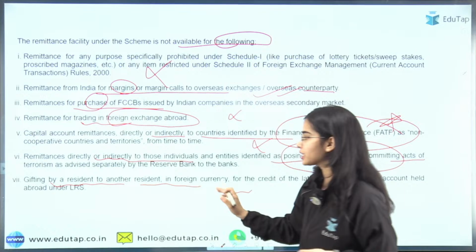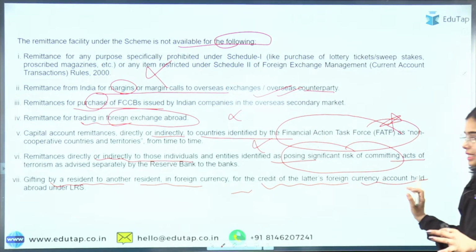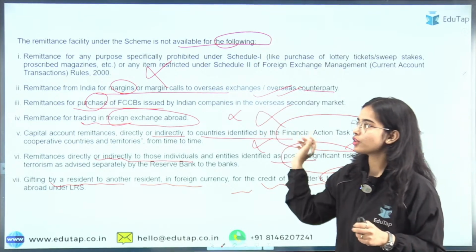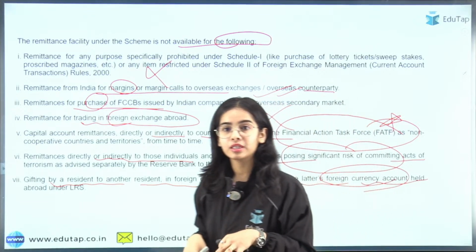Gifting by a resident to another resident in foreign currency for the credit of the latter's foreign currency account is also not allowed. Basically, the idea is that you cannot do foreign currency exchange abroad; you have to do it in our country. Okay.